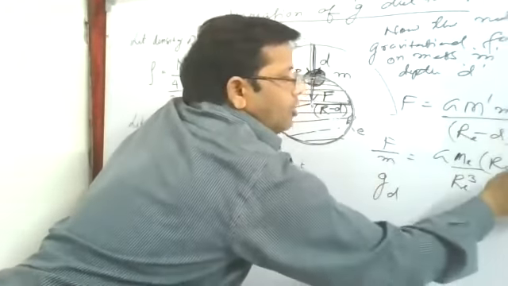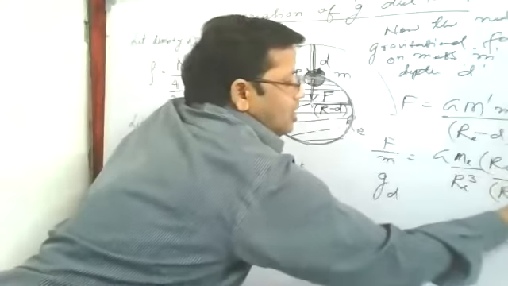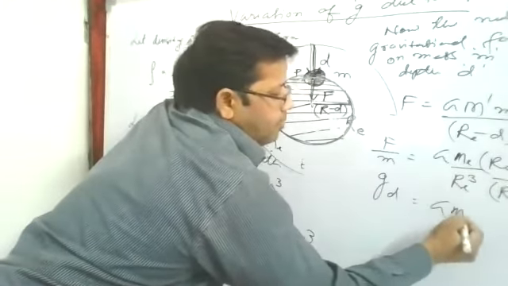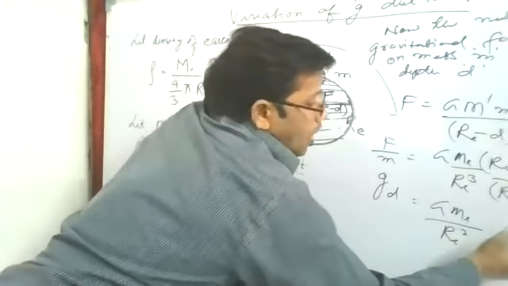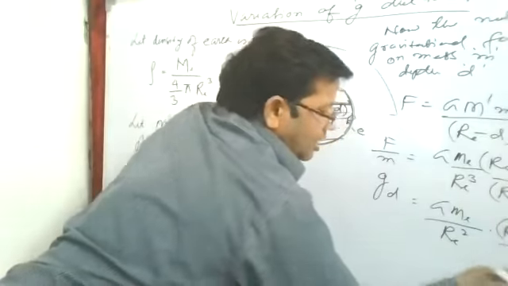But as here power is cube, we can write this Re minus d whole square into Re minus d. So this will cancel out, and what is left here? G Me, but Re cube we can write Re square into Re, into Re minus d upon Re cube.